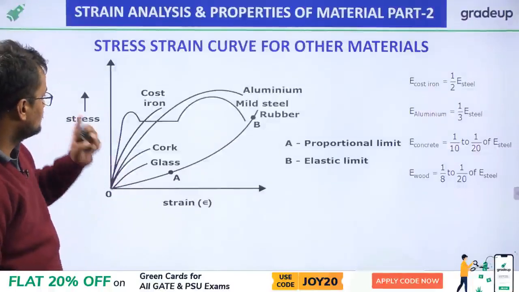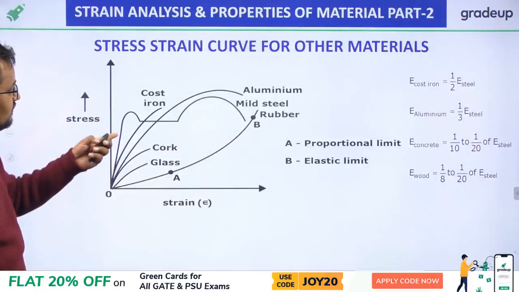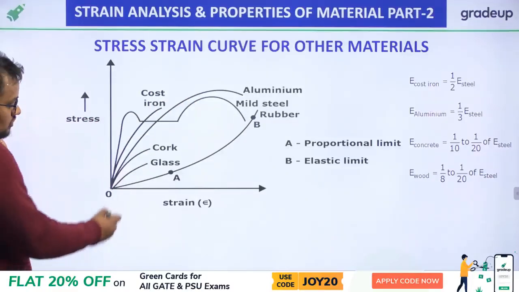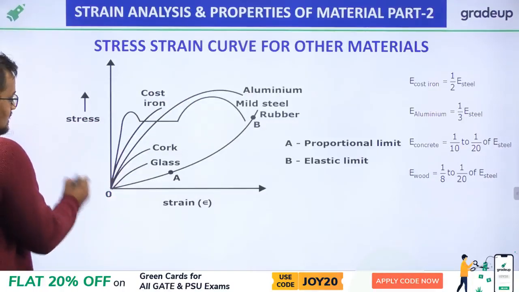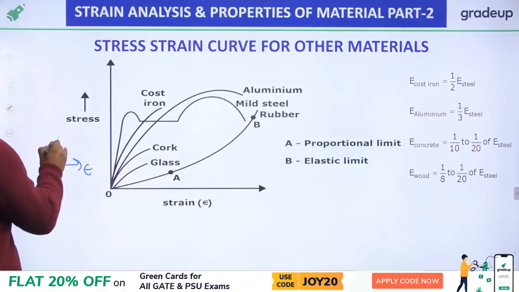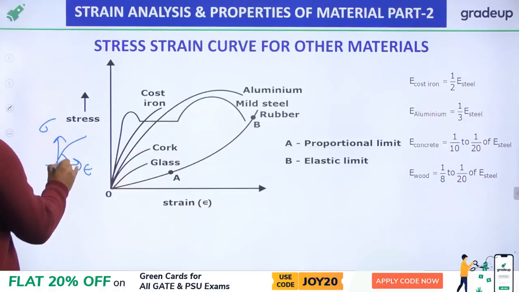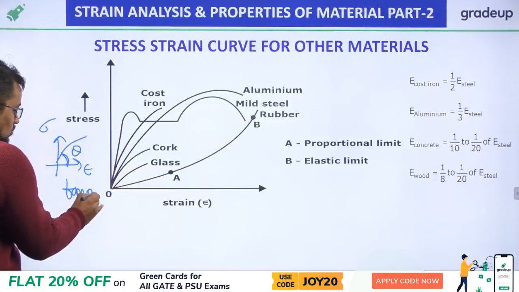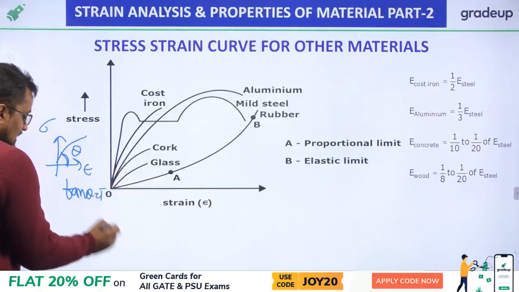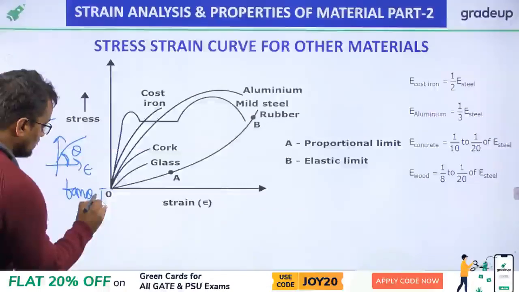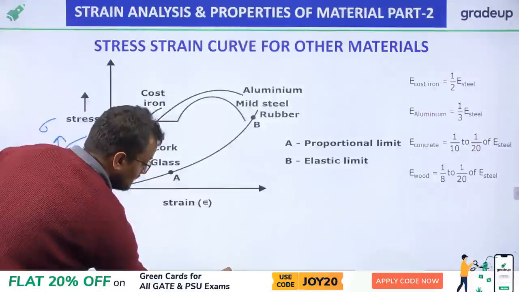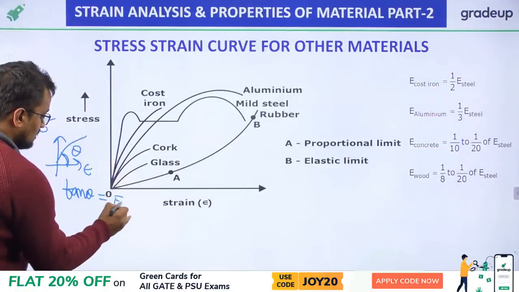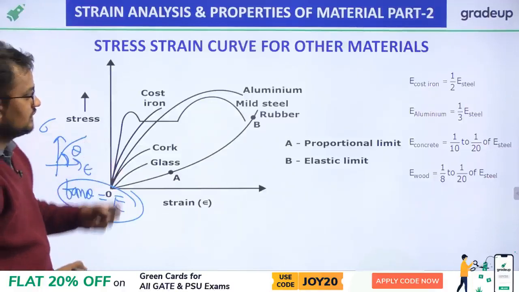Now these are the different stress strain curves for different materials, and Young's modulus is, of course, tan theta of the stress strain curve. Suppose the stress strain curve of any material is like this, then this initial angle is theta, and tan theta, as I told you in the previous class, is my Young's modulus. Okay, this is different.